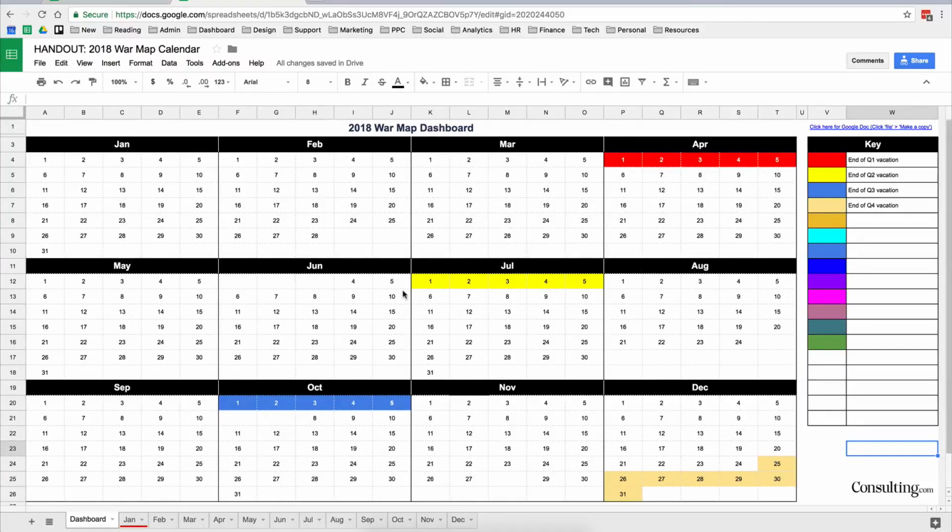So let's talk about the process that I go through when I plan my year. The first thing I do is start on the dashboard of this war map here. And then what I do is plot the major things that I know are fixed and are definitely happening. So if you've got a vacation, if you're holding some live events or attending some events, if you have some family commitments or anything, you want to block those out of your calendar first.